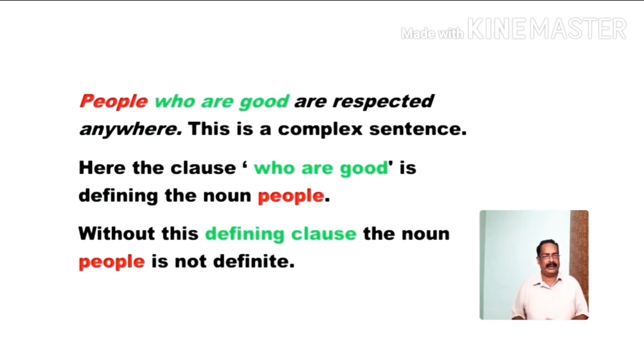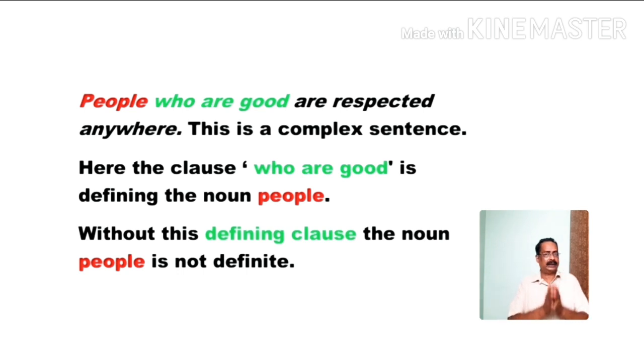Without this defining clause, the noun people is not definite. People means which people? We can't define or identify them. So, which people are respected anywhere? In order to know that, we should use either an adjective or an adjective clause.